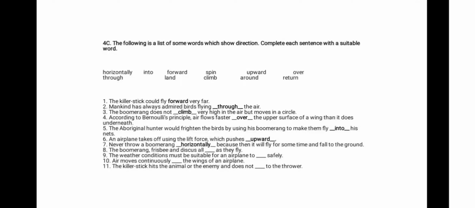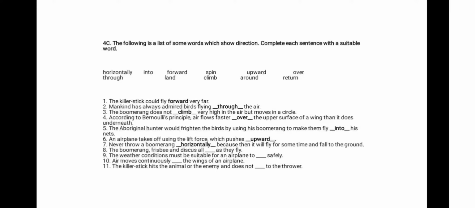Number 7. Never throw a boomerang horizontally, because then it will fly for some time and fall to the ground. This sentence, I think, was directly taken from the previous exercise with the linkers.